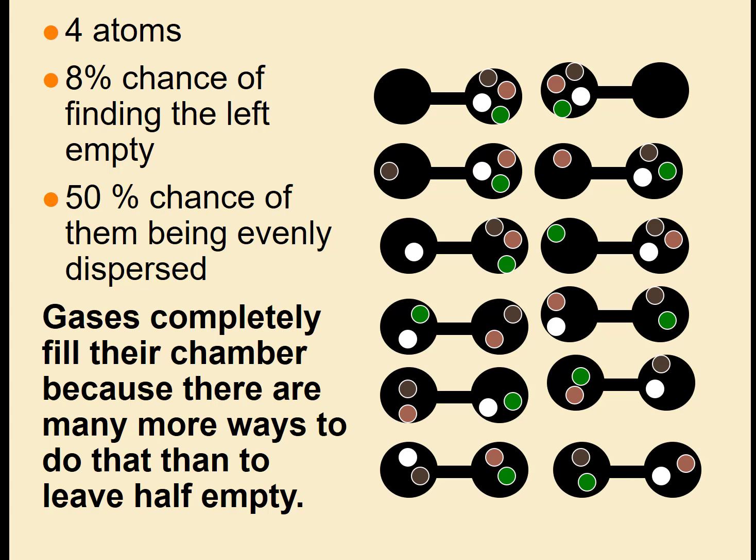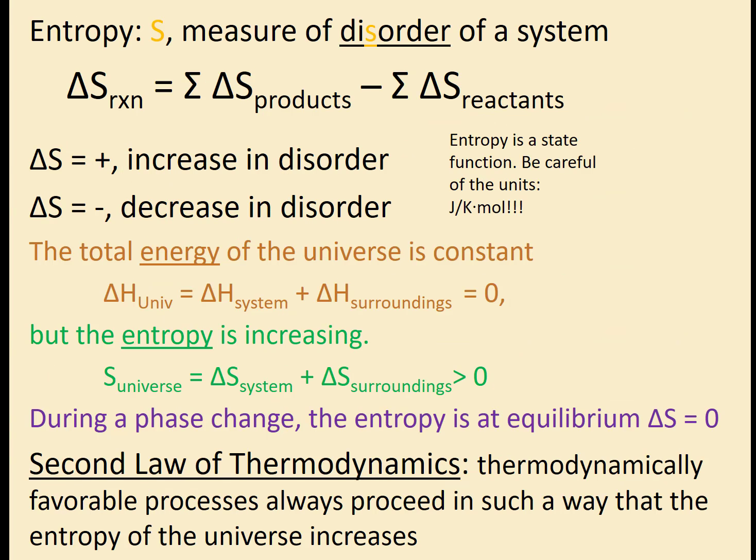So this is the disorder that we're looking at. So you would not think that all of the gas molecules would be in one chamber. You would think the more logical arrangement would be that they're evenly distributed. And there's more probabilities of that distribution. Entropy, as I said, is S. It's a measure of the disorder of the system. And just like our enthalpy, where we can take the sum of the products minus the sum of the reactants, we can do the same thing with being given entropies.